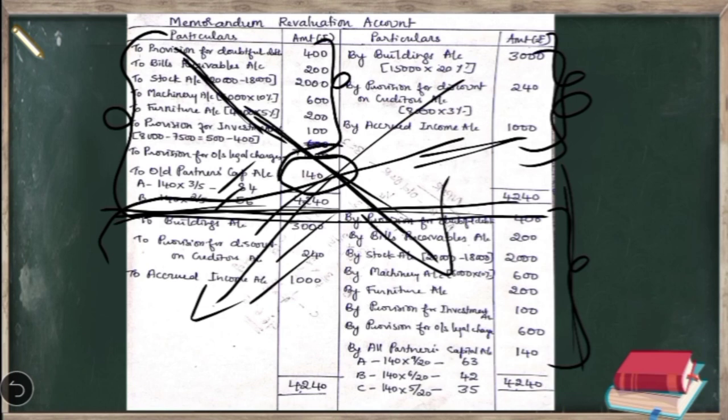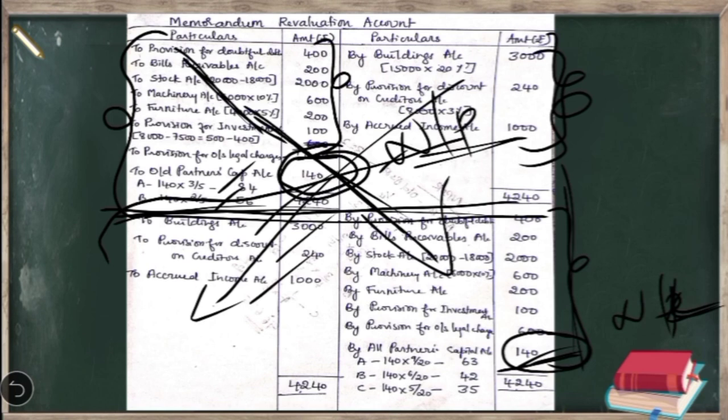What is the effect you got here in the first section? 140 rupees. In the second section it should be the reverse of that. Here it was net profit, in the second section it must be net loss because we have reversed the entries in the second section. Now when we are going to transfer the net loss of the second section, it should be transferred to all partners capital account in the new profit sharing ratio. We have already calculated the new profit sharing ratio. It is 9:6:5. So you have to write here in front of the net loss by all partners capital account.